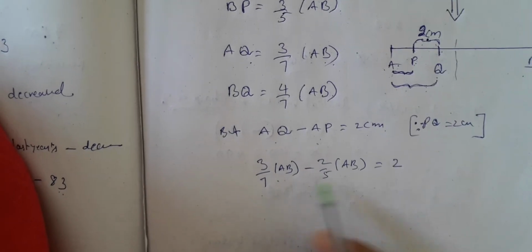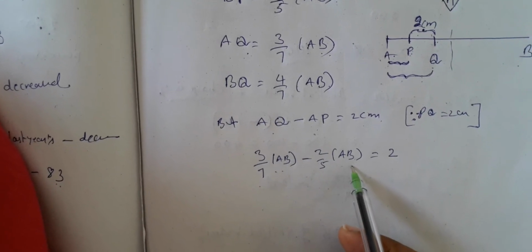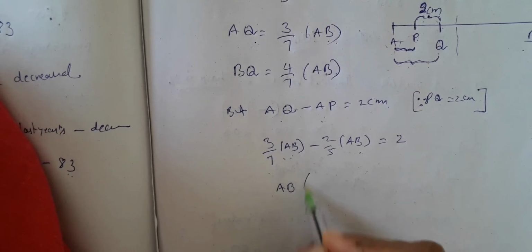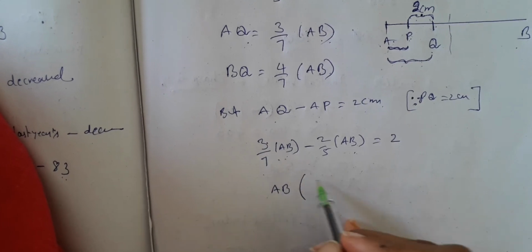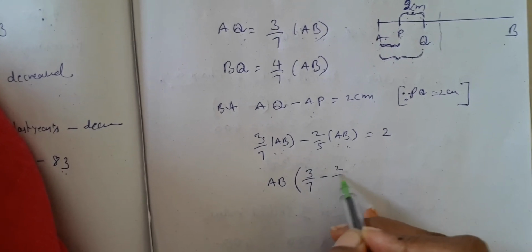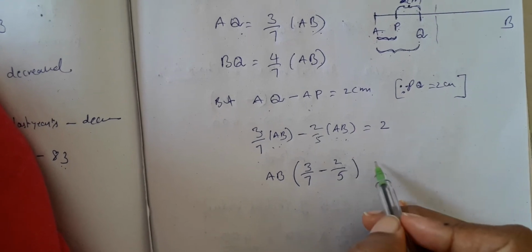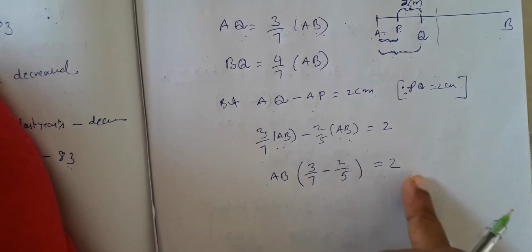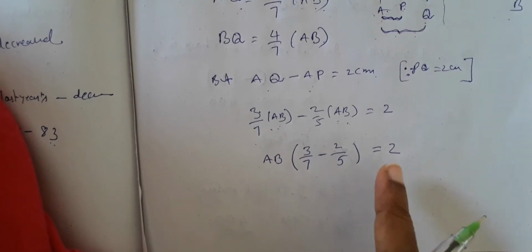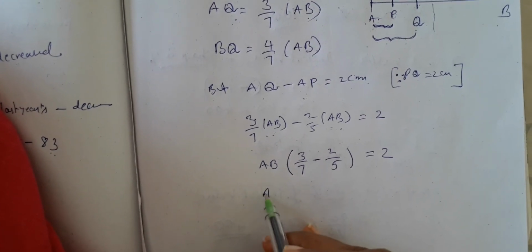So which property can we apply? Distributive property. So take AB common. I am taking AB common here. The first term is left with 3 by 7, the second term is left with 2 by 5, which is equal to 2. This is my equation. Now what do we have to do?